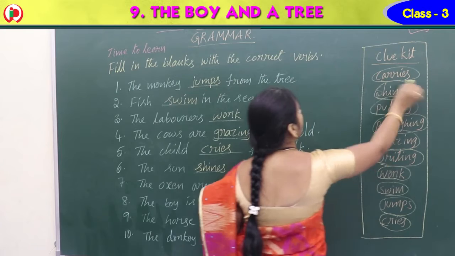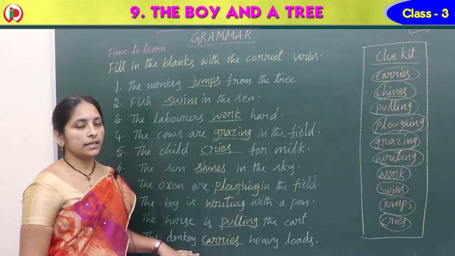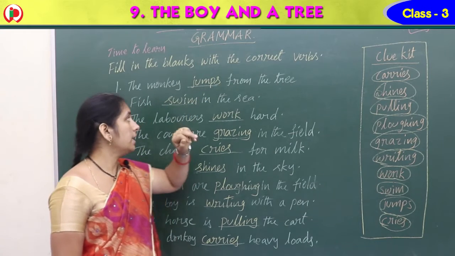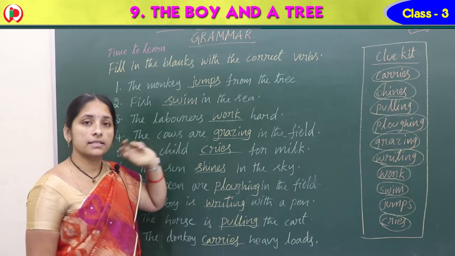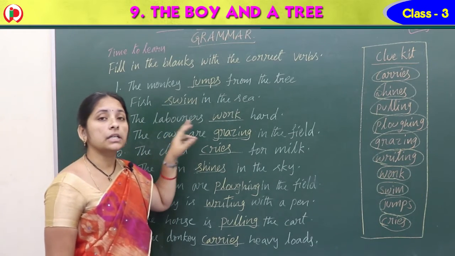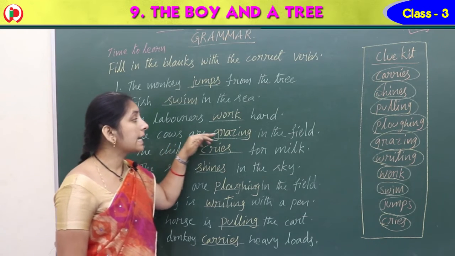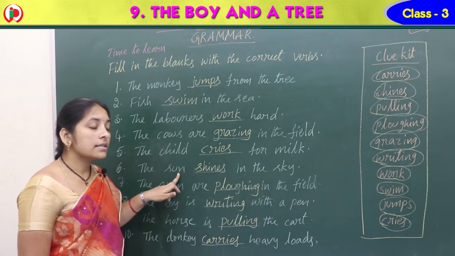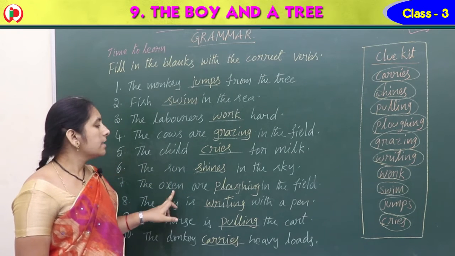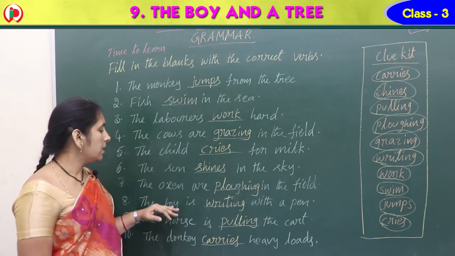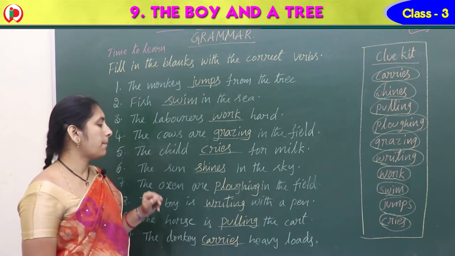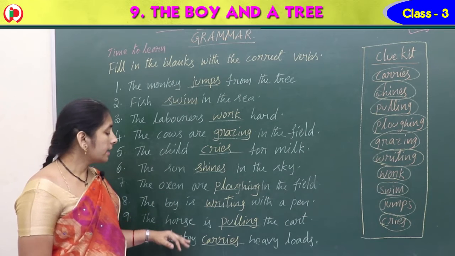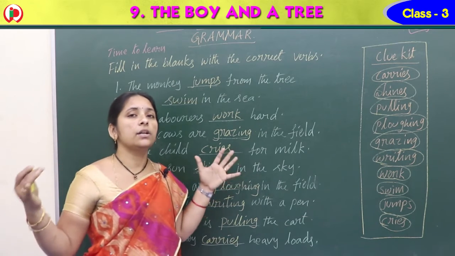Carries. The donkey carries heavy loads. Right, Nana? So, these are the answers. See, the monkey jumps from the tree. The fish swim in the sea. The laborers work hard. The cows are grazing in the field. The child cries for milk. The sun shines in the sky. The oxen are plowing in the field. The boy is writing with a pen. The horse is pulling the cart. And the donkey carries heavy loads.